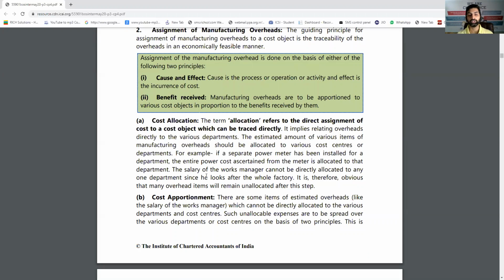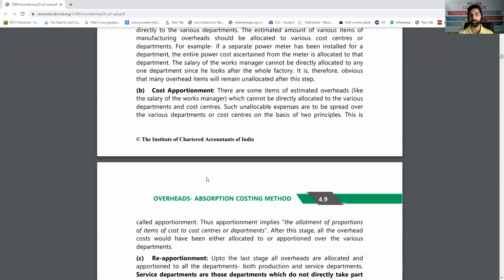Apportionment, as we know, is also called primary distribution, in which we distribute the common overhead among all the departments or products by using a common base. For example, rent is distributed by using the area of each department, that is the ratio of the area. Let's say canteen expenses will be distributed in the ratio of number of employees. That is cost apportionment.